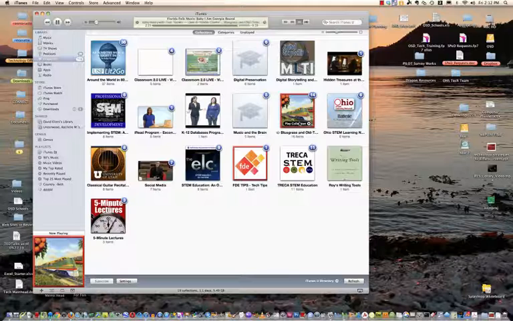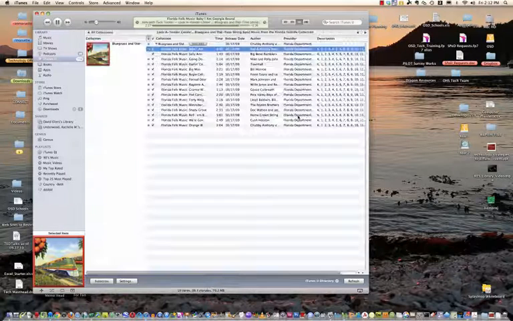And this is just nothing but music. When I double click on it, you can see what I'm looking at from the Florida Department of Education, just a whole bunch of folk music.